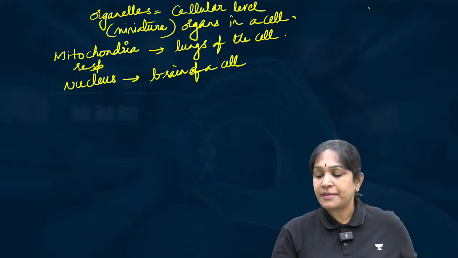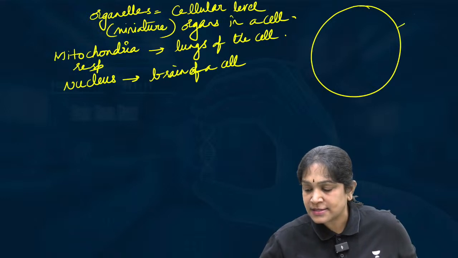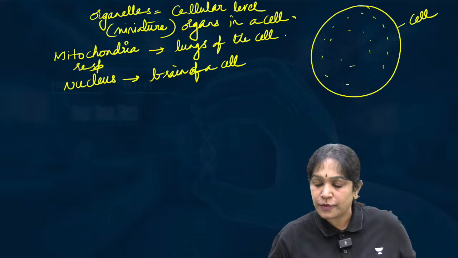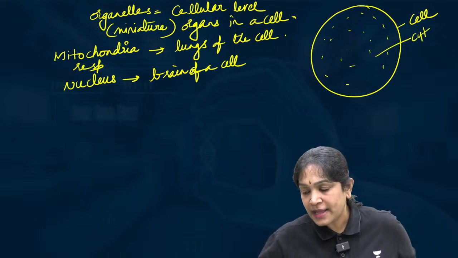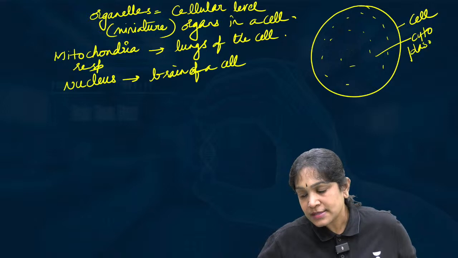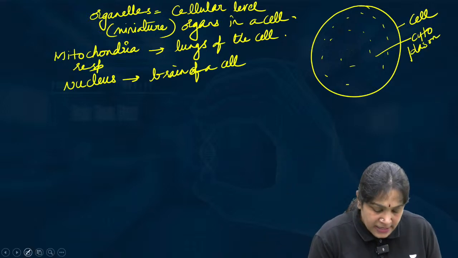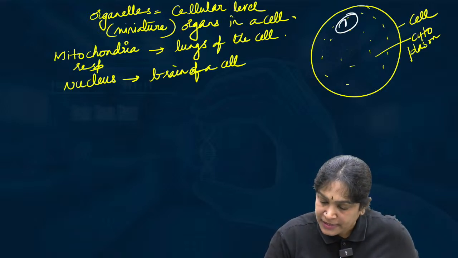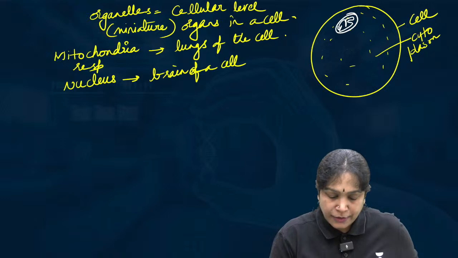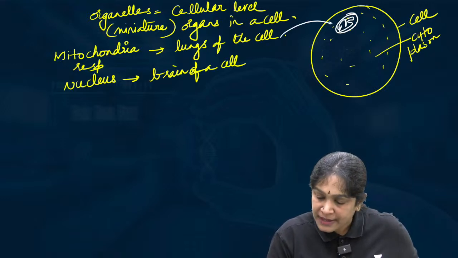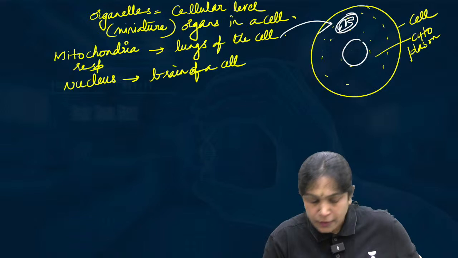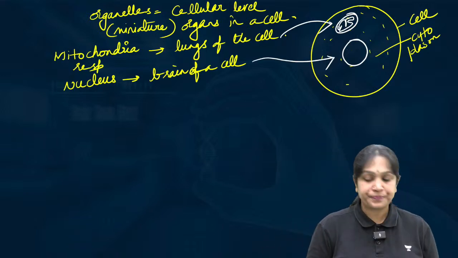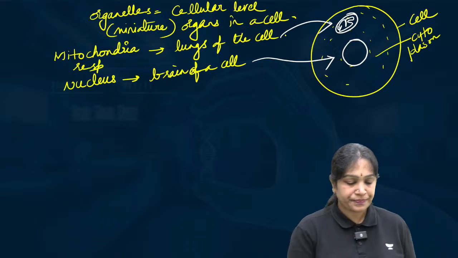Okay. We have them like this. I mean, if this is the cell, inside the cell you have some liquid or fluid called cytoplasm. And inside the cytoplasm you have these organelles. Like, for example, this is the mitochondria, nucleus, like that. I hope it is clear. So this is about an organelle.